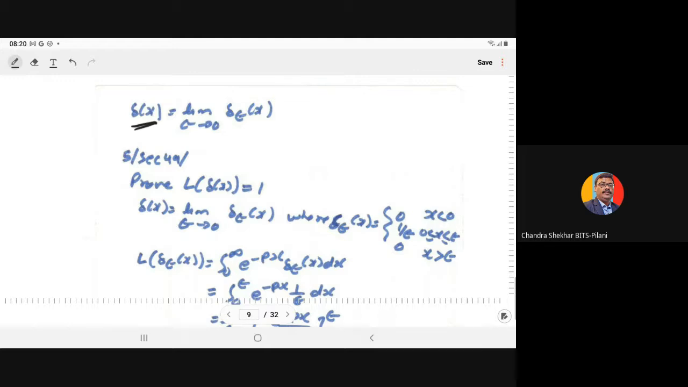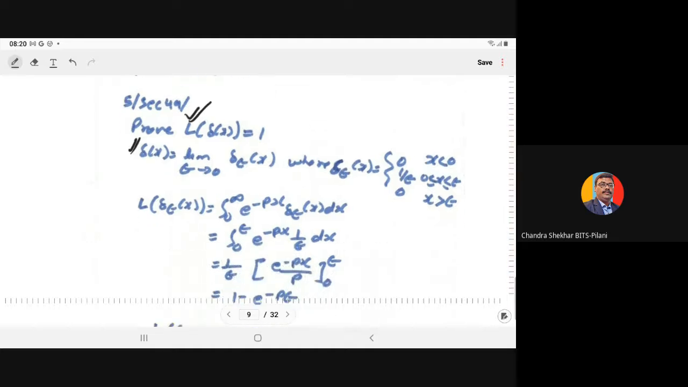Now, if you have to determine the Laplace transform of the delta x, its value is equal to 1. By the definition, we know what delta x is. Delta x is the limit as epsilon tends to 0 of delta epsilon x, where delta epsilon x is equal to 0 for x less than 0, 1 upon epsilon for 0 to epsilon, and 0 for x greater than epsilon.